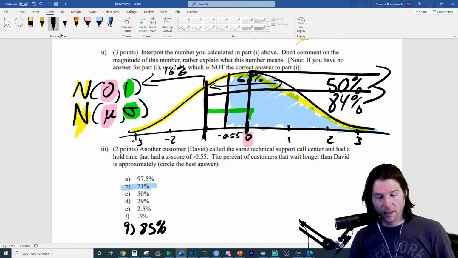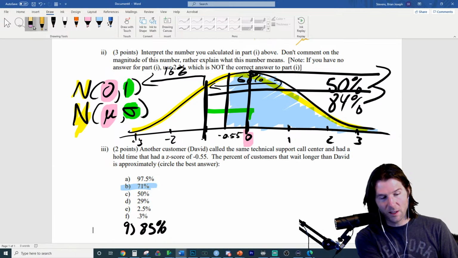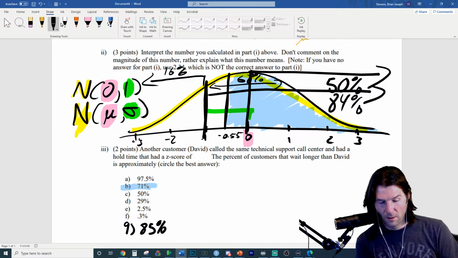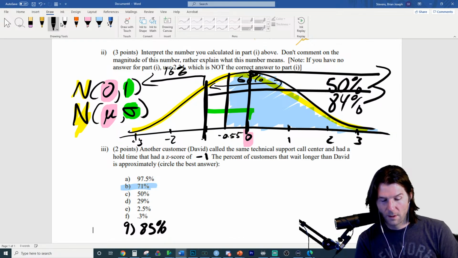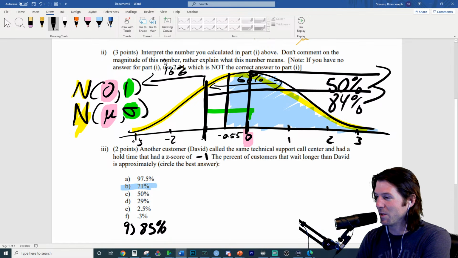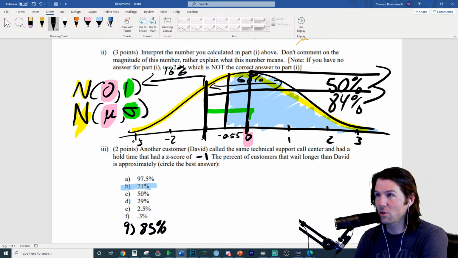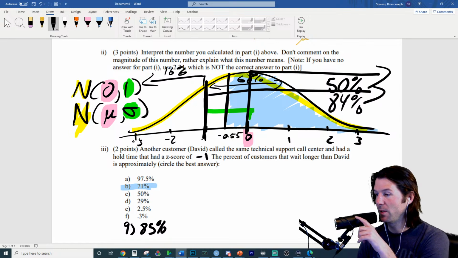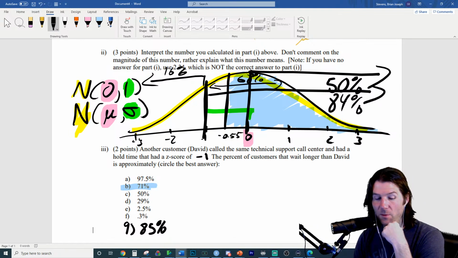If it wasn't multiple choice, it would say, here's a non-multiple choice version of the question. Okay, here's the non-multiple choice version of the question. Clarissa, what is the answer now? The answer is basically on the screen. Now it says David had a z-score of -1. So what is the answer to this one?